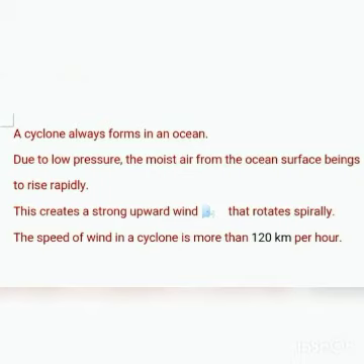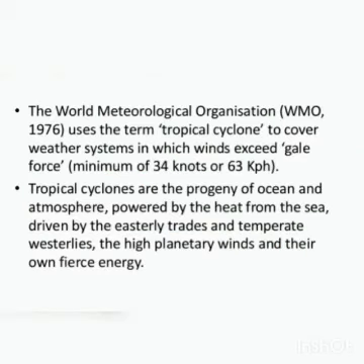Next, we see about regions prone to cyclones. The World Meteorological Organization, WMO, uses the term tropical cyclone to cover weather systems in which winds exceed gale force. The Indian Meteorological Department, IMD, provides advance cyclone warnings to the people staying in coastal areas.